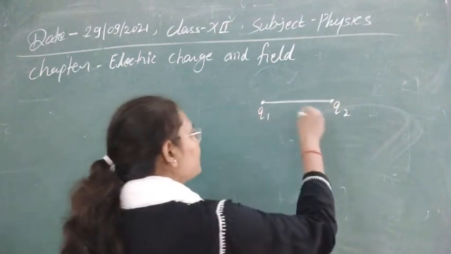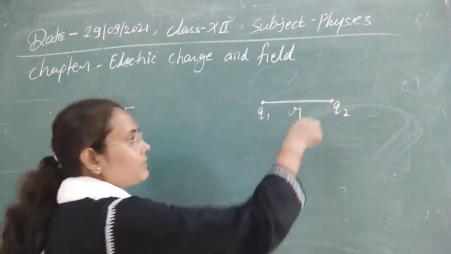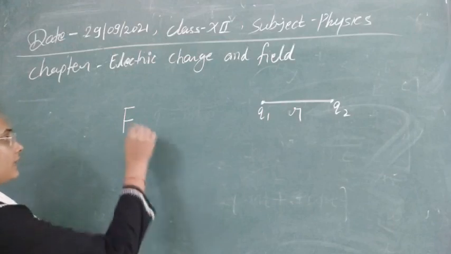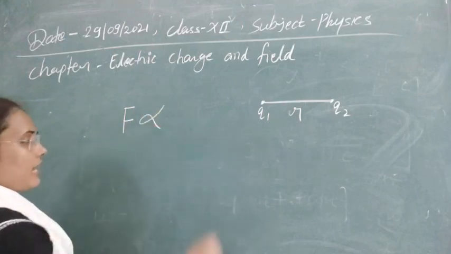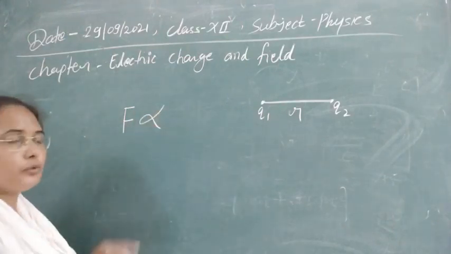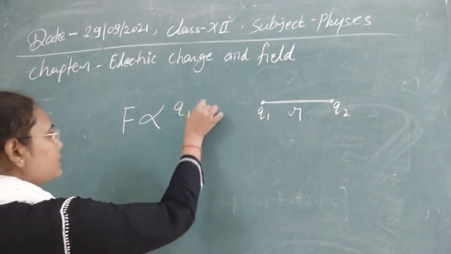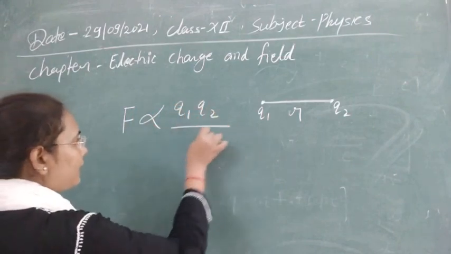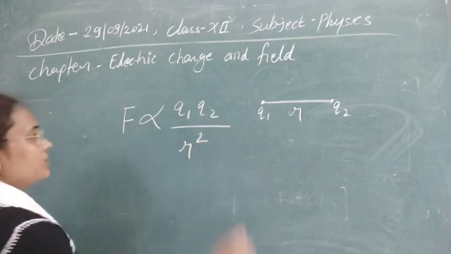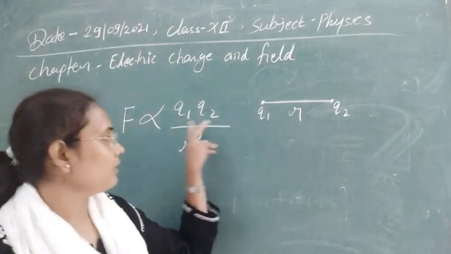So if Q1 and Q2 are charges separated by some distance r from each other, then the force of attraction or repulsion is directly proportional to the product of the charges, Q1 Q2, and inversely proportional to the square of the distance between them. This is our Coulomb's law.